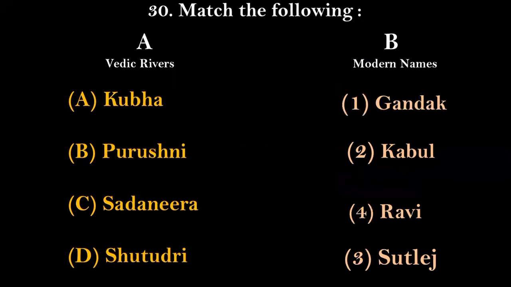Next, we have question number 30, and this will be the last topic for today. On the left hand side are the ancient names of the Vedic rivers, and on the right hand side are the modern names. First of all, we have option number A, Kubha. Kubha is the Vedic river name, which is now known as Kabul.